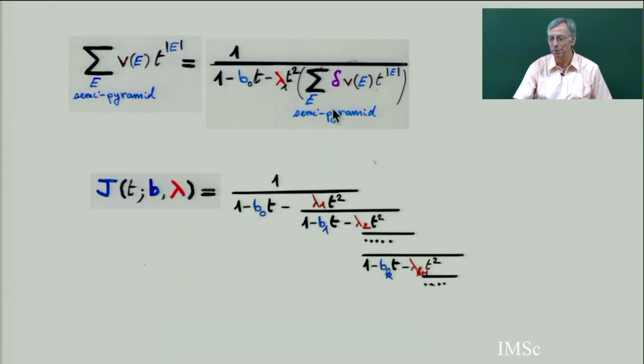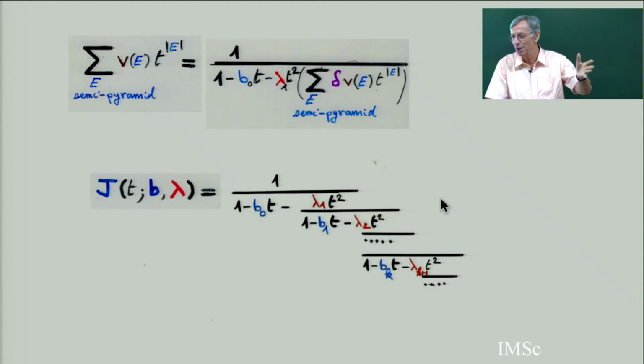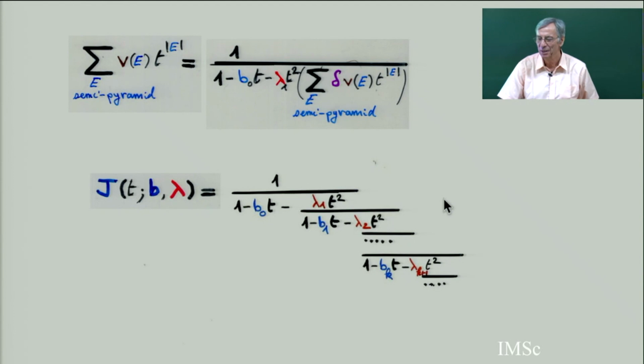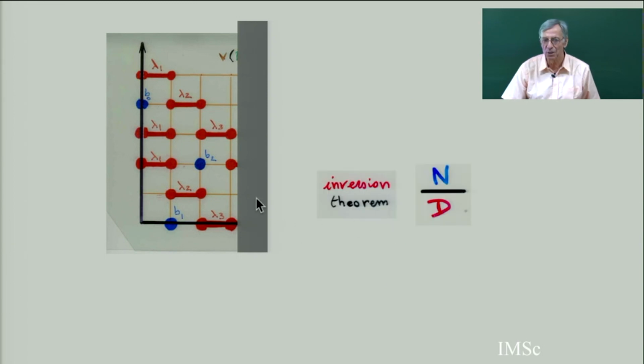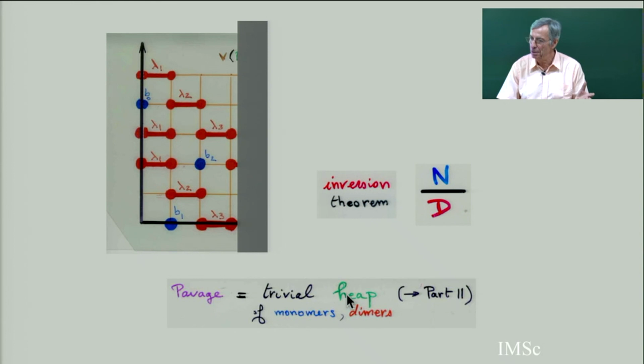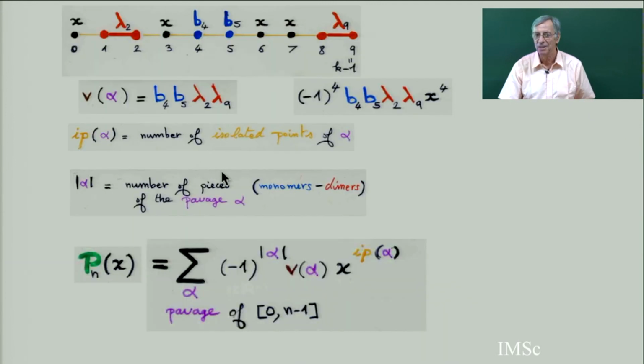And so you repeat it, and you get the analog of Flajolet's basic lemma in terms of heaps. If you prefer heaps of pieces, you get this. But maybe the advantage of taking heaps is that for the convergent, you just take the generating function for the convergent. It's just the inversion lemma. Because the orthogonal polynomial, the pavage, is just trivial heaps. The inverse of trivial heaps is taking heaps of monomer-dimers, so here it's maybe easier.